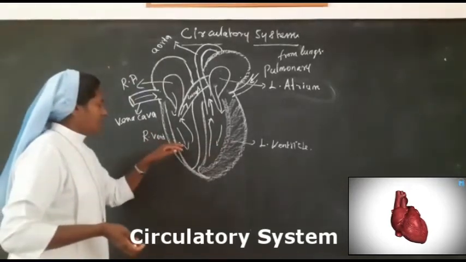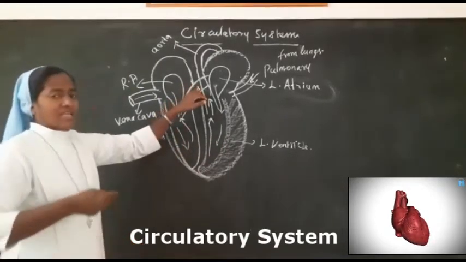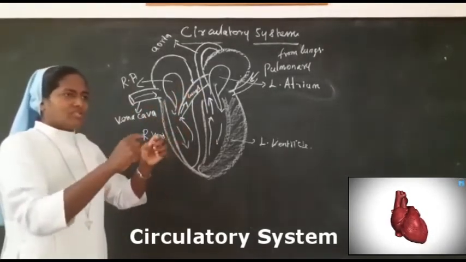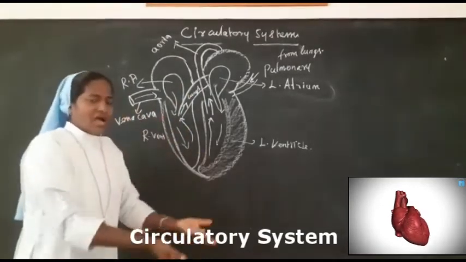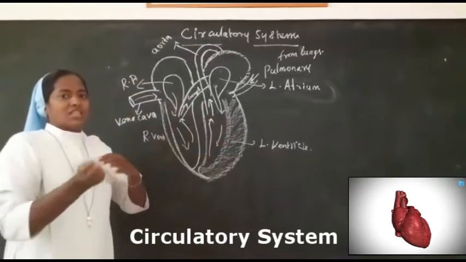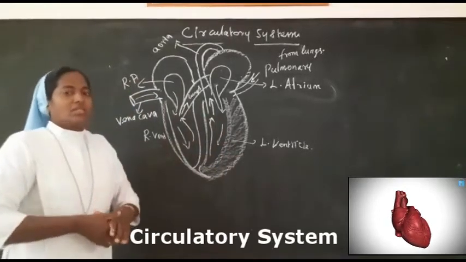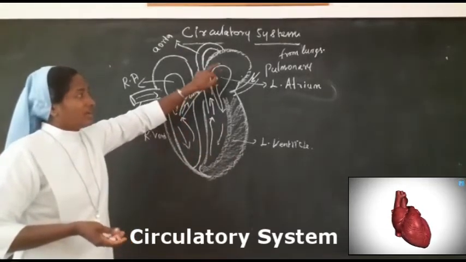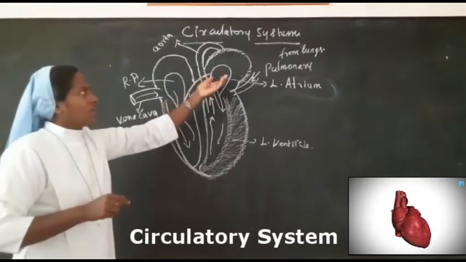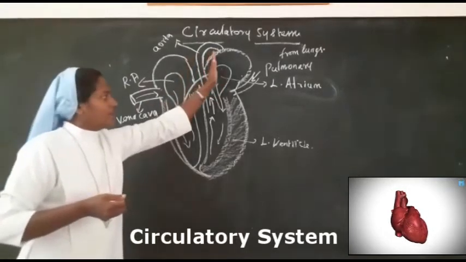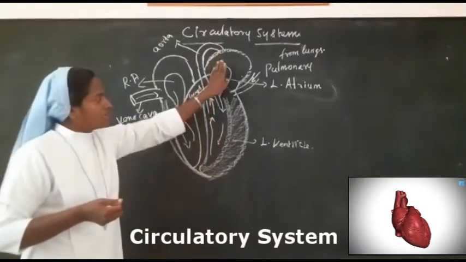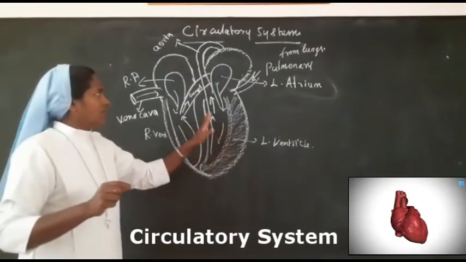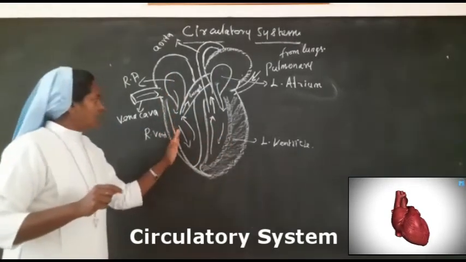So the right ventricle pumps the deoxygenated blood to the lungs. When it reaches the lungs, gaseous exchange takes place, which means it gives out all the carbon dioxide in the lungs and receives oxygen. So the blood becomes oxygenated blood. The oxygenated blood from the lungs comes back to the heart, to the left atrium. So the left atrium receives the oxygenated blood. The left side of the heart, both atrium and ventricle, now has oxygenated blood, and the deoxygenated blood is on the right side.